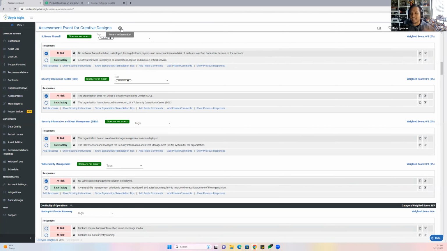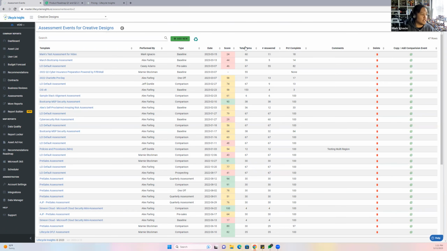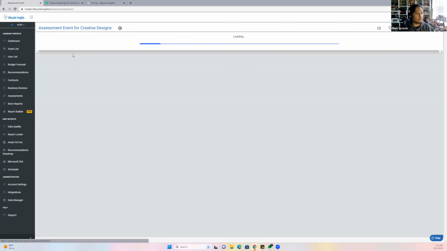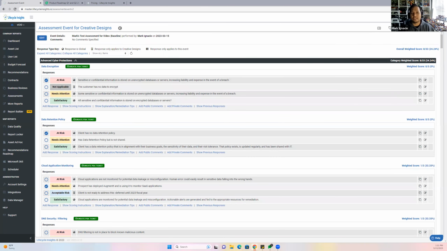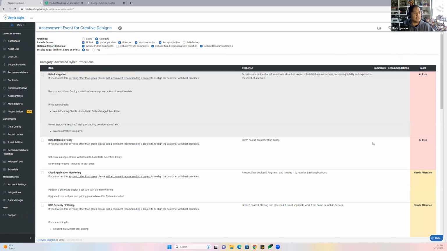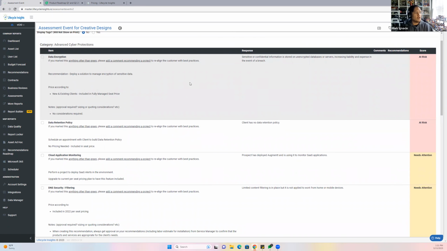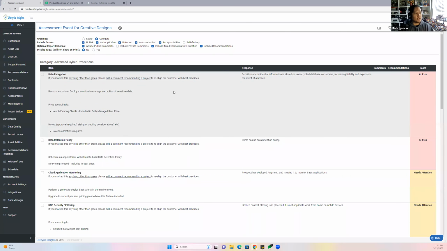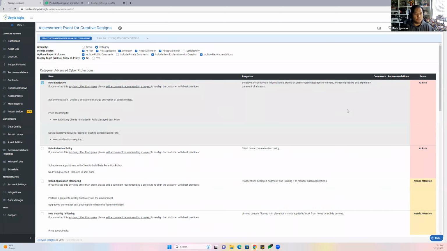As soon as I answer those, it saves immediately. So they scored an abysmal 24% on their test. This is the form view. This is the summary view. The summary view is typically what you'll show to your clients in a business review type of format. And then there's item detail. Item detail is where you can see comments, recommendations, why they're at risk, what the responses were, what the item was, and the scoring instructions for it. So from here, you can create a recommendation with the at risk or needs attention type.